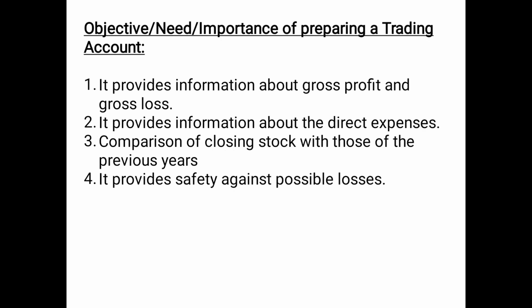Now, the objective, need, and importance. It can be written as objective, it can be written as need, it can be written as importance, anything. It can be asked or it can be written as. So, objective, need, or importance of preparing a trading account. Why is it prepared? Number one, it provides information about gross profit and gross loss. We know that trading account is prepared to ascertain the gross profit and gross loss of a business.